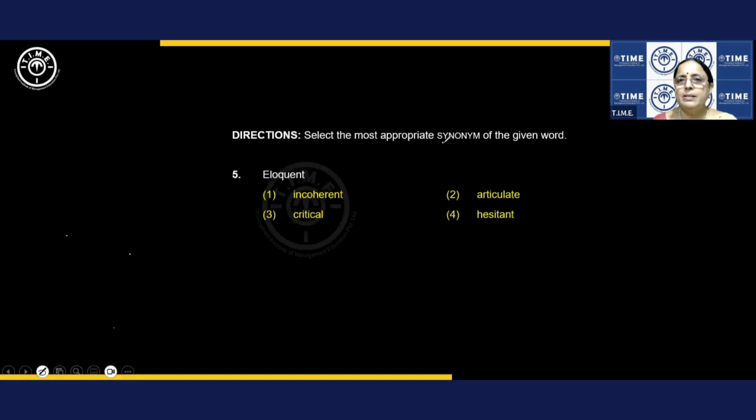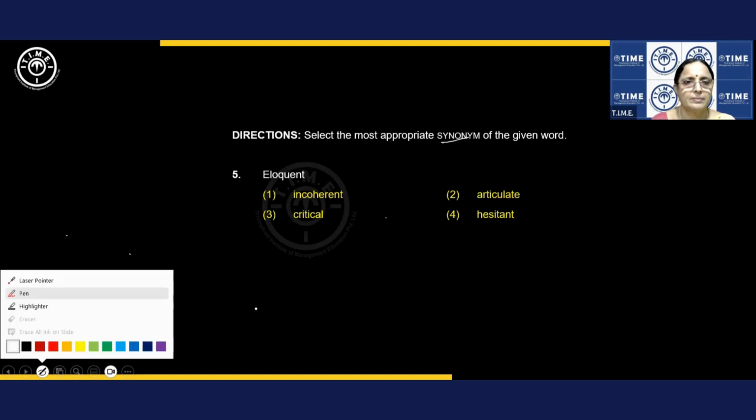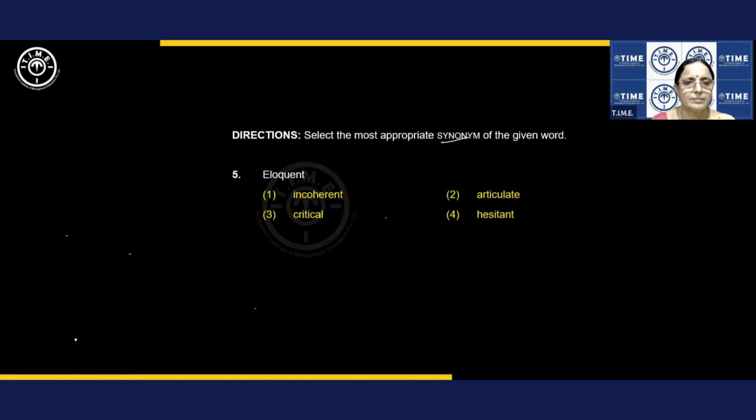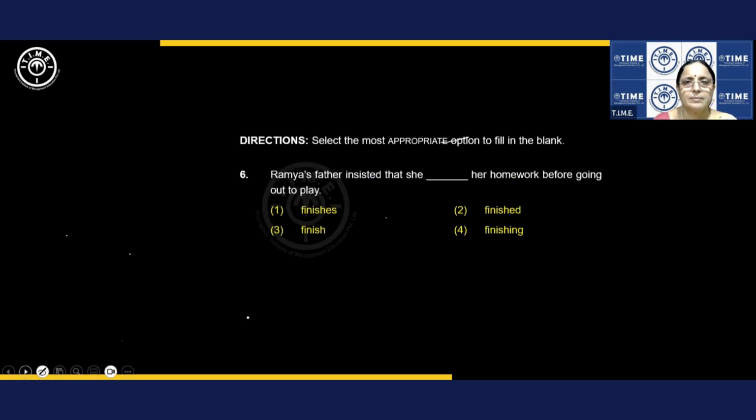Right. Let's look at the next one. Okay. Select the most appropriate option. Right. Let's see. Most appropriate option to fill in the blank. All right. Let's see. Ramya's father insisted that she dash her homework before going out to play.